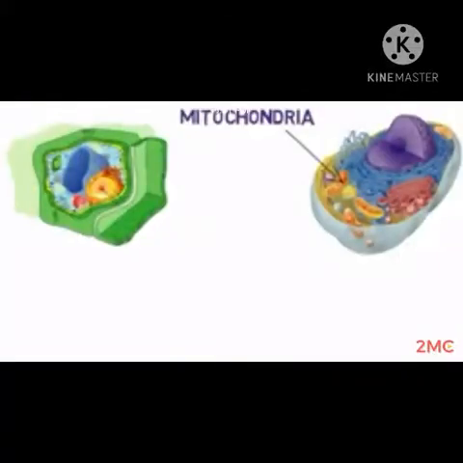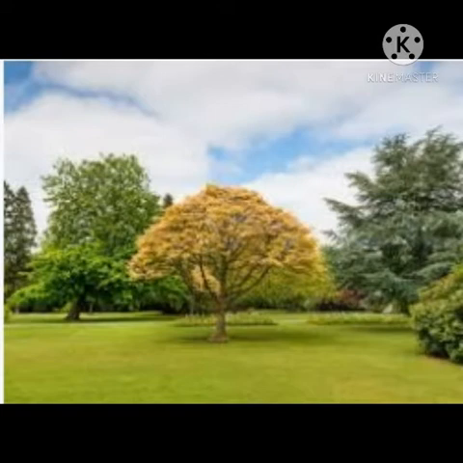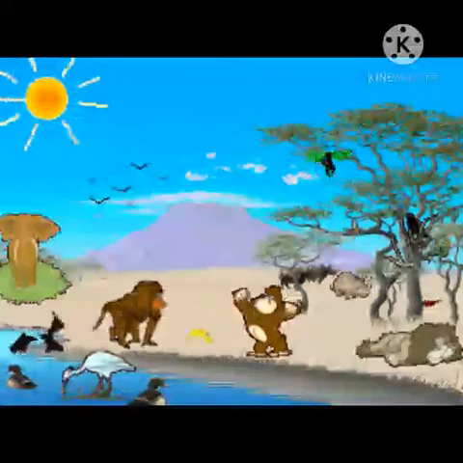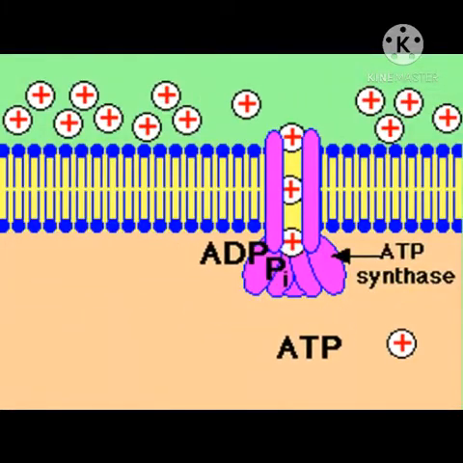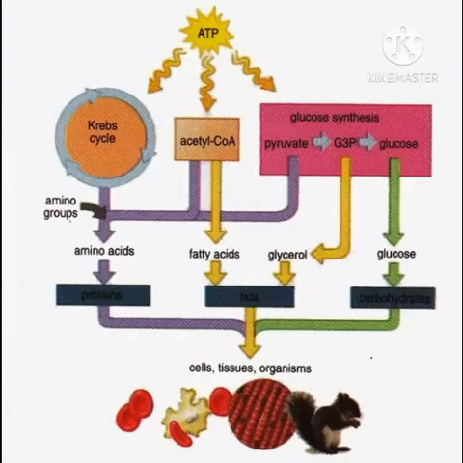Plant cells have fewer mitochondria than animal cells. Why is this? Because plants do not move; they are not motile. Hence, they require less energy as compared to animals. Functions of mitochondria: they produce an energy-rich compound called ATP. By using the energy of ATP, they synthesize proteins, carbohydrates, lipids, etc.